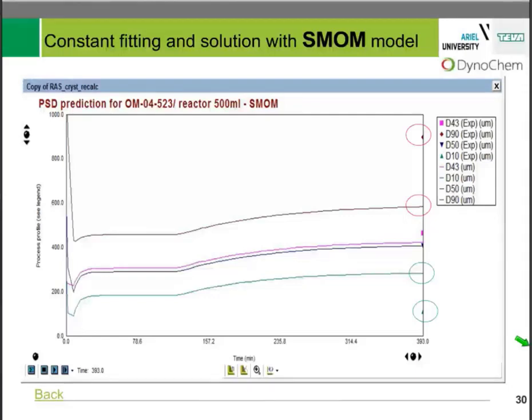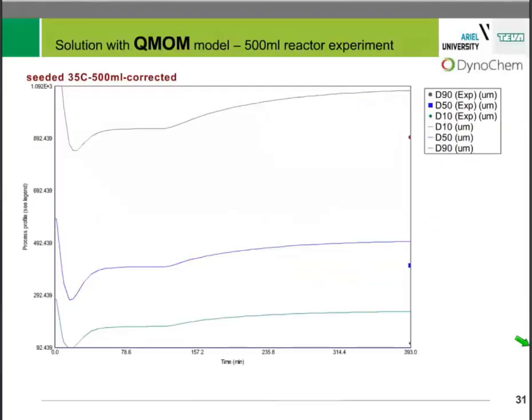So we took the whole data set from this experiment, added it to a QMOM model, refitted all the parameters, including size-dependent growth parameters, and then ran it in the simulator. The result was that the span is captured nicely, but there is still a certain deviation from the final PSD.